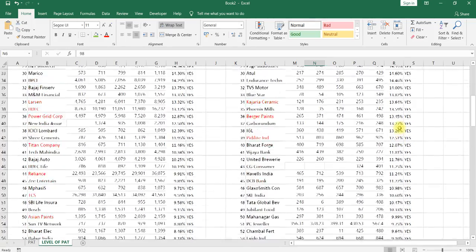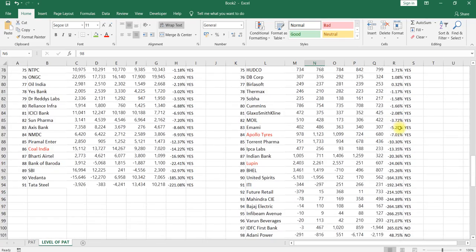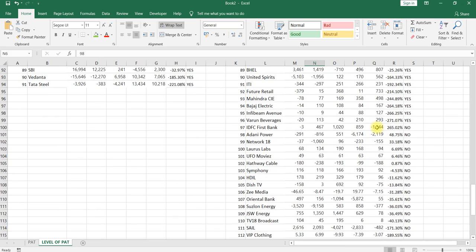Then why not consider the negative growing stocks, or the stocks which have given a negative profit, stocks making a loss in recent years?